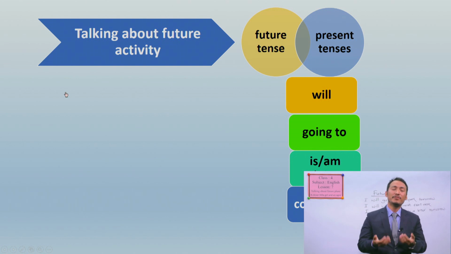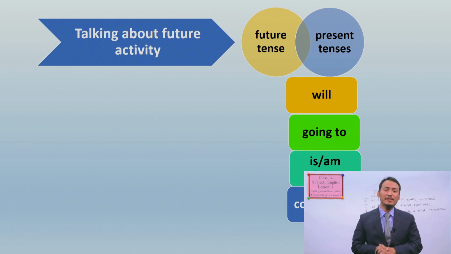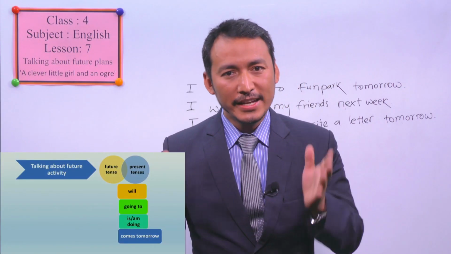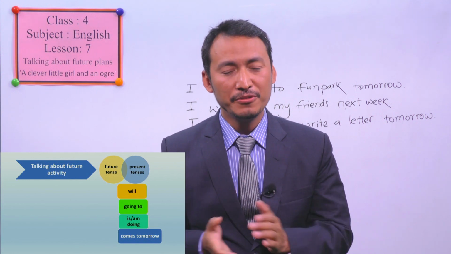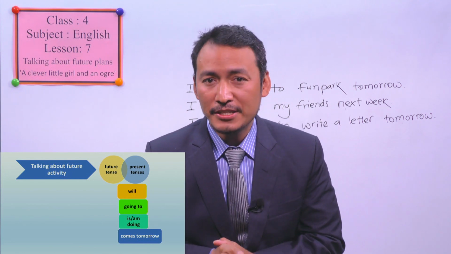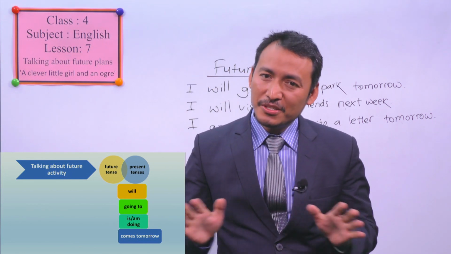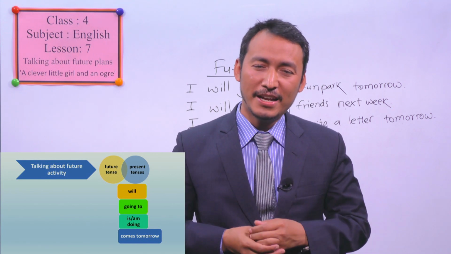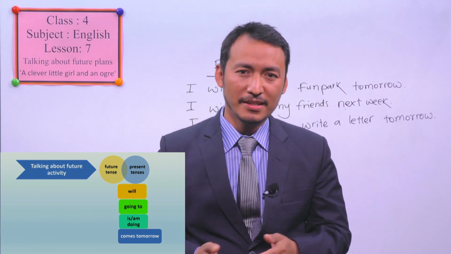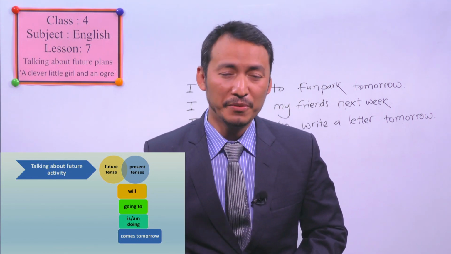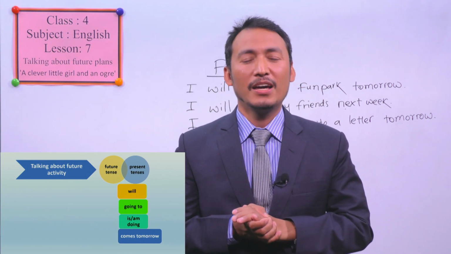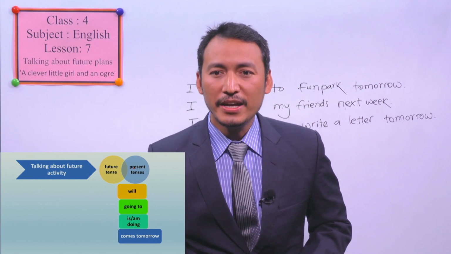Here, talking about future activity, one more example here. We can talk about future activity in which tenses? Can we use future tense or present tense or past tense? Which tense do we use? We cannot use past tense for future planning or activity, right? Because past is past, already finished work. And future means we haven't done that thing yet. We are intending to do that. We are planning to do that. All right, students? Okay, then we are using future and present tense.